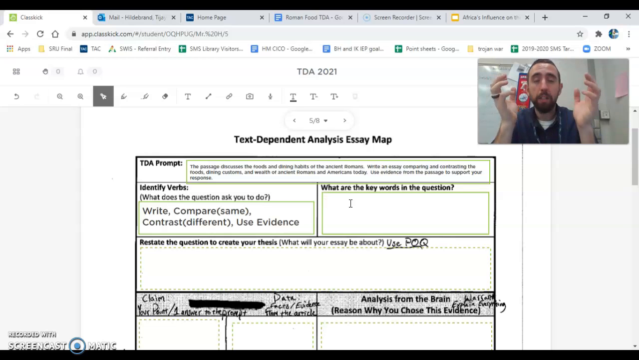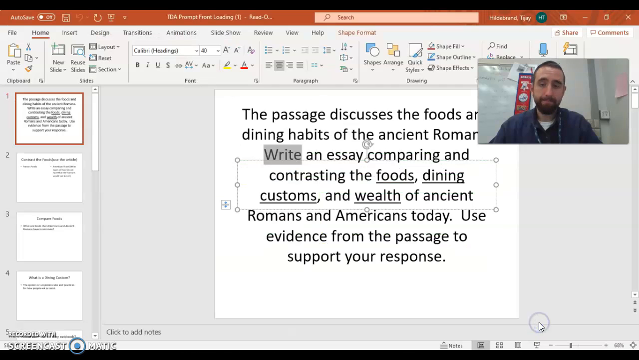What words do we need to look at to understand the prompt? What words are we probably going to talk about? So if we go back here, let's look at the prompt again. It says the passage discusses the foods and dining habits of the ancient Romans. Write an essay comparing and contrasting the foods, dining customs, and wealth of ancient Romans and Americans today.